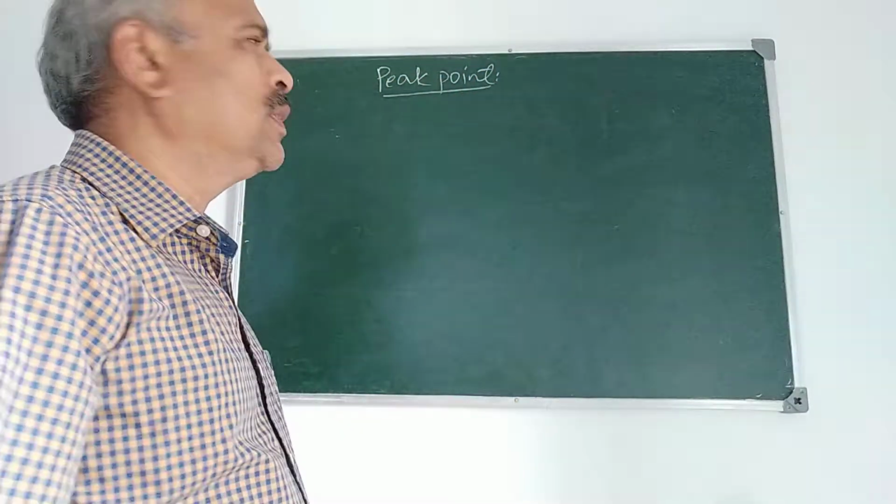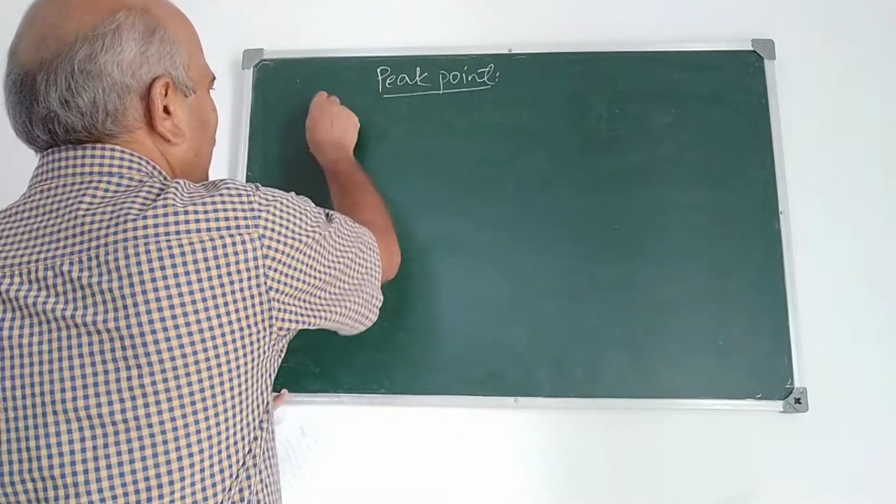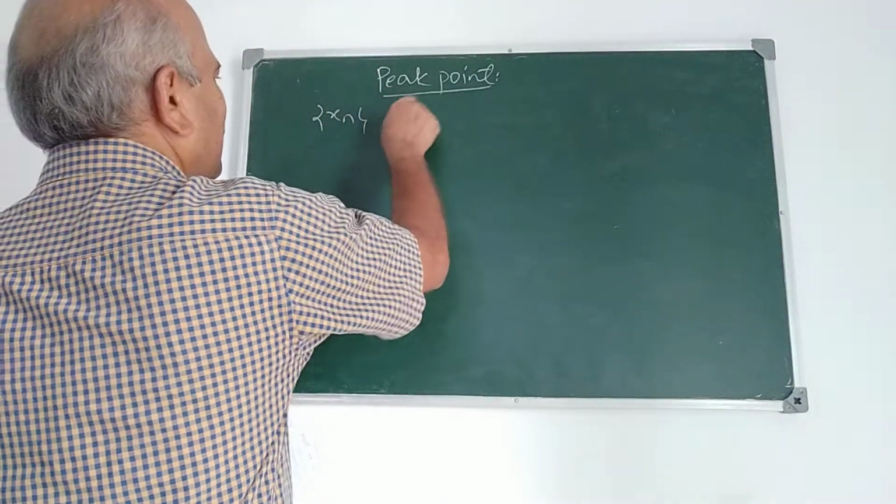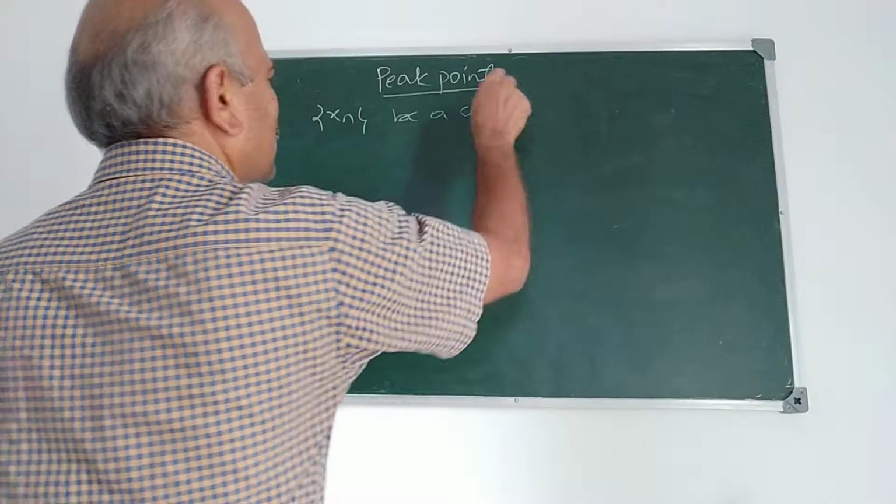Peak point for a sequence. The peak point definition is like this. Suppose xn is any sequence.